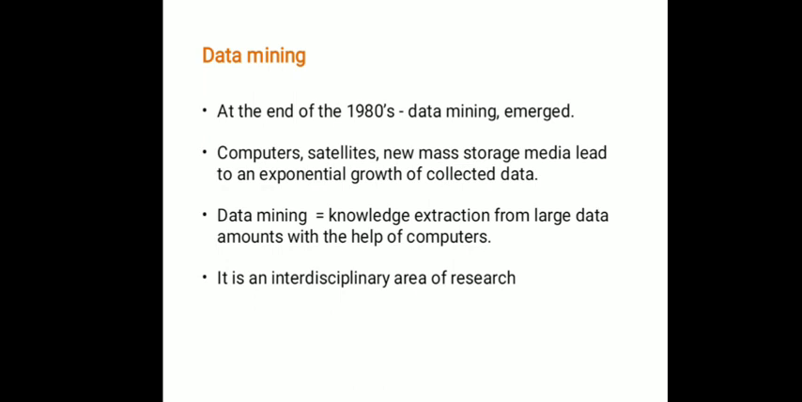It is basically an interdisciplinary area of research that has its roots in databases, machine learning, and statistics, and has contributions from many other areas such as information retrieval, pattern recognition, visualization, parallel and distributed computing. There are many applications of data mining in the real world.